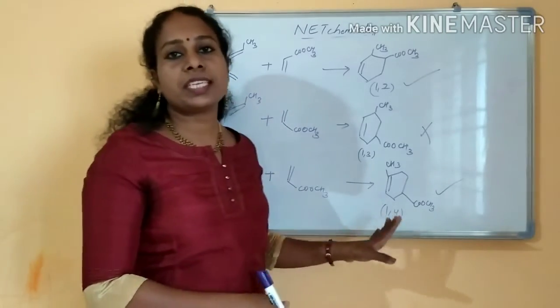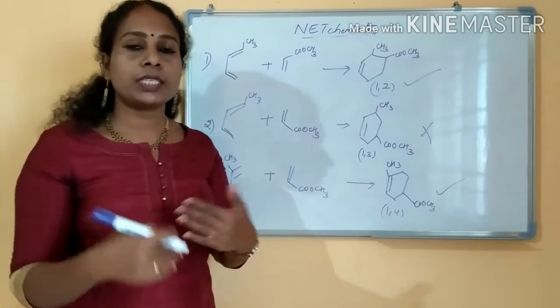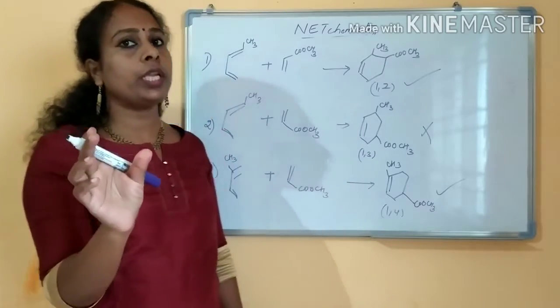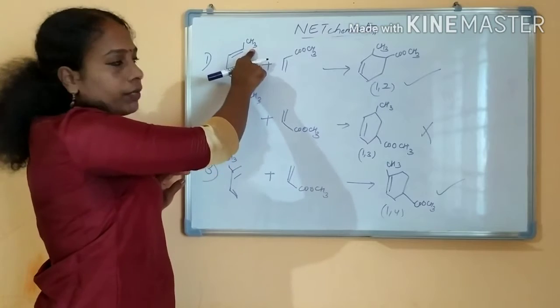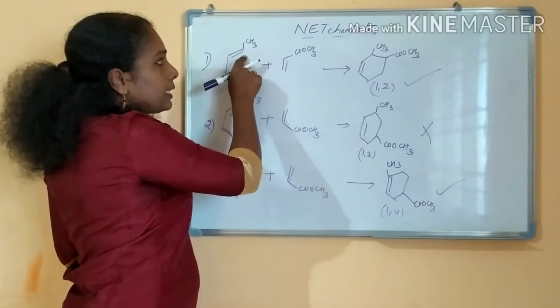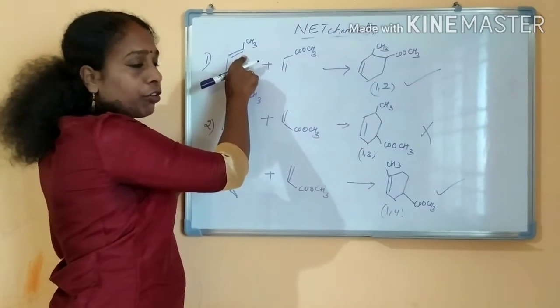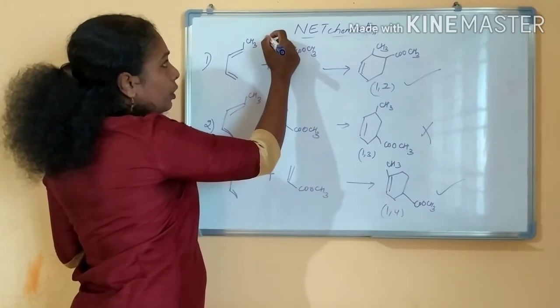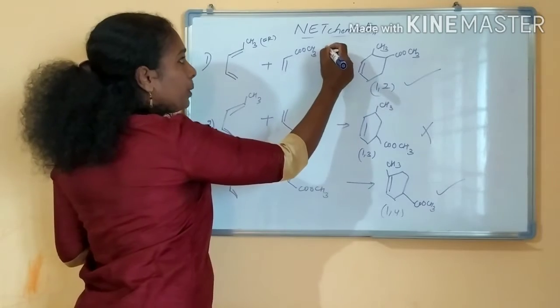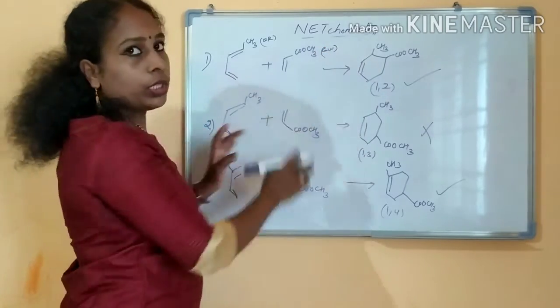This is the regioselectivity of a Diels-Alder reaction. What is regioselectivity? The position-wise, okay? If you see an electron releasing group in the first position, this is the diene. The diene is substituted with an electron releasing group and the dienophile with an electron withdrawing group, right? This is an electron releasing and an electron withdrawing group. Is it clear? Both have substituents.